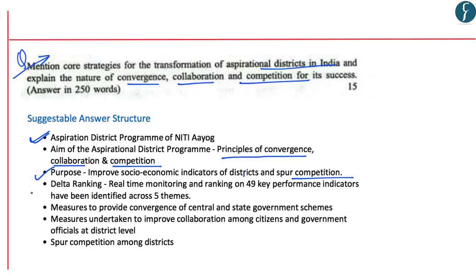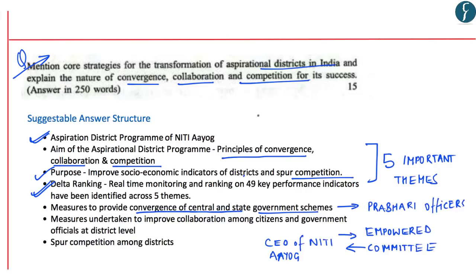You could have mentioned this delta ranking, which could have further quantified the development of districts based on certain key parameters or certain five important themes, as already mentioned. Then you could have mentioned the measures to provide convergence of central and state government schemes by mentioning the role of Prabhari officers, where an empowered committee under the convenorship of the CEO of Niti Aayog has been notified to